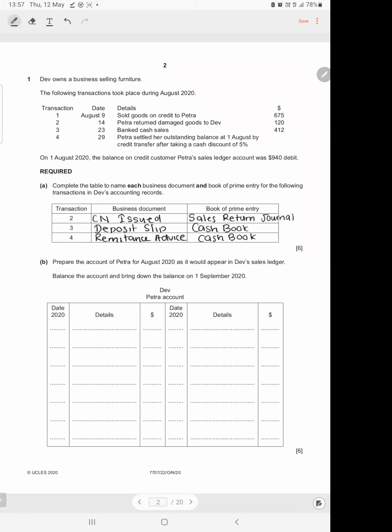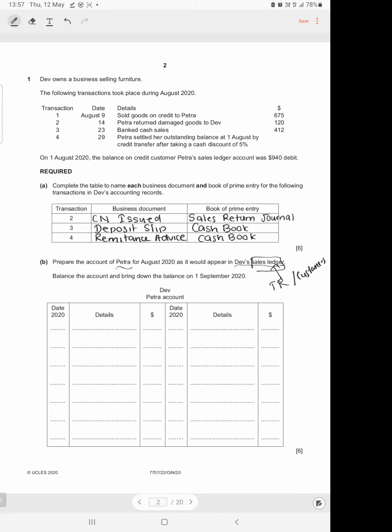Prepare the account of Petra for August 2022 as it would appear in Dave's sales ledger. So like I said, we know this already. Sales ledger has all our trade receivables, customers' accounts. So yes, that makes sense. Petra is a credit customer, therefore it will appear in Dave's sales ledger.